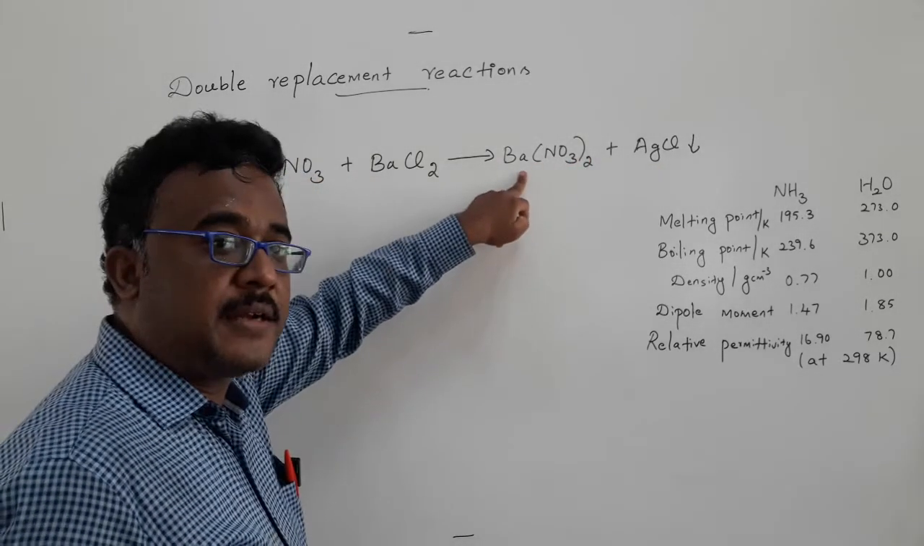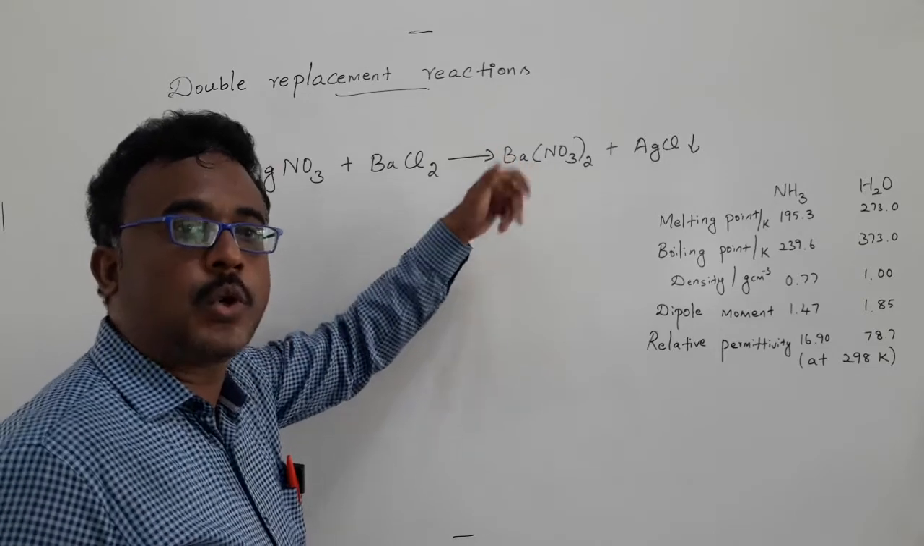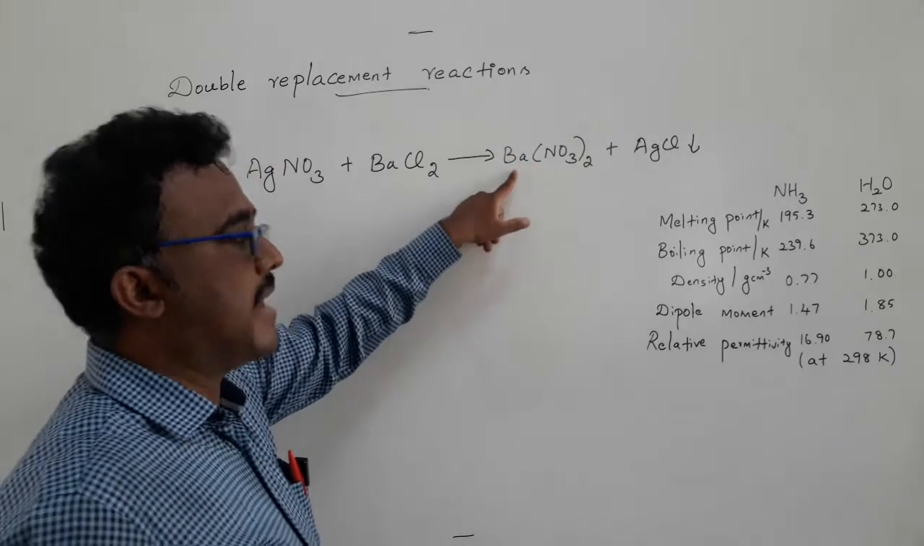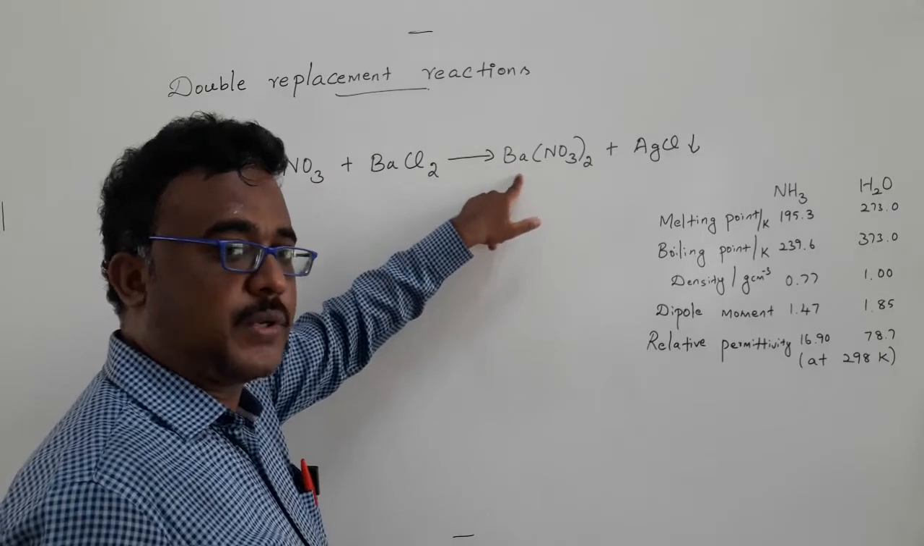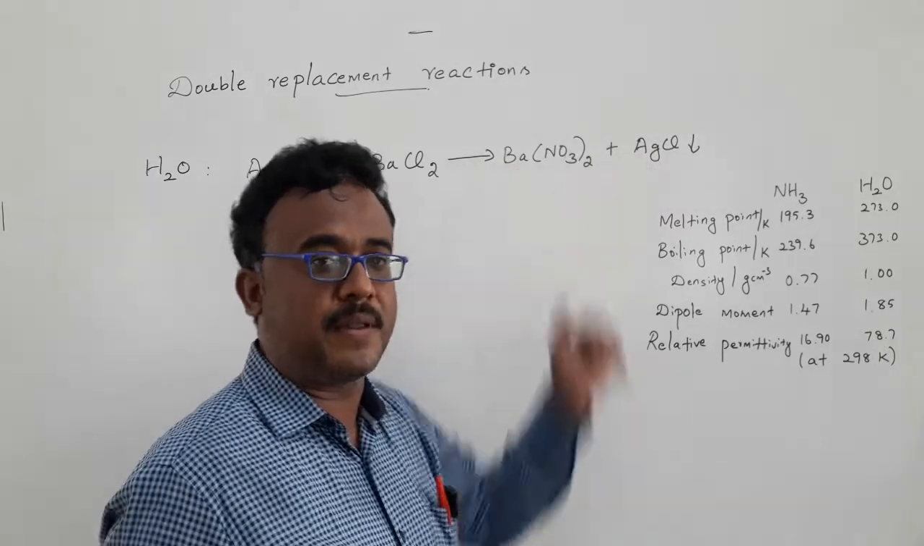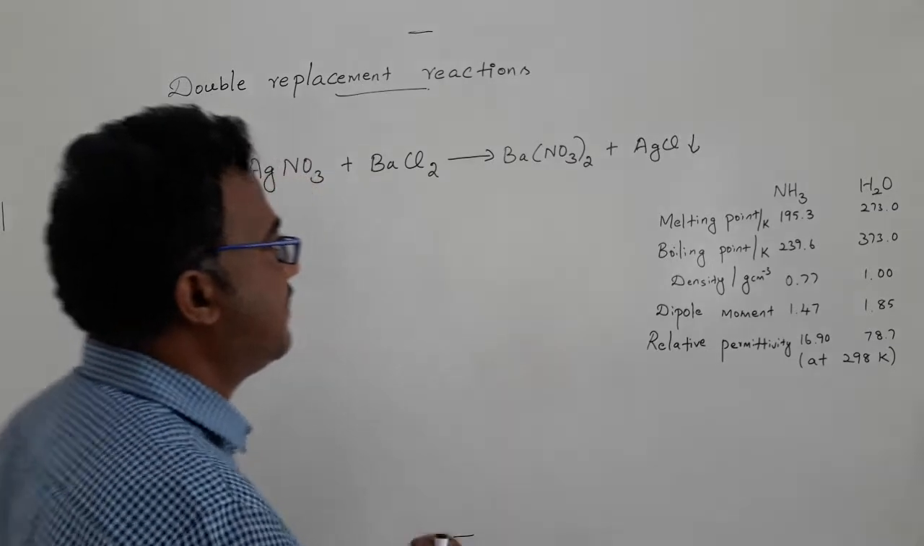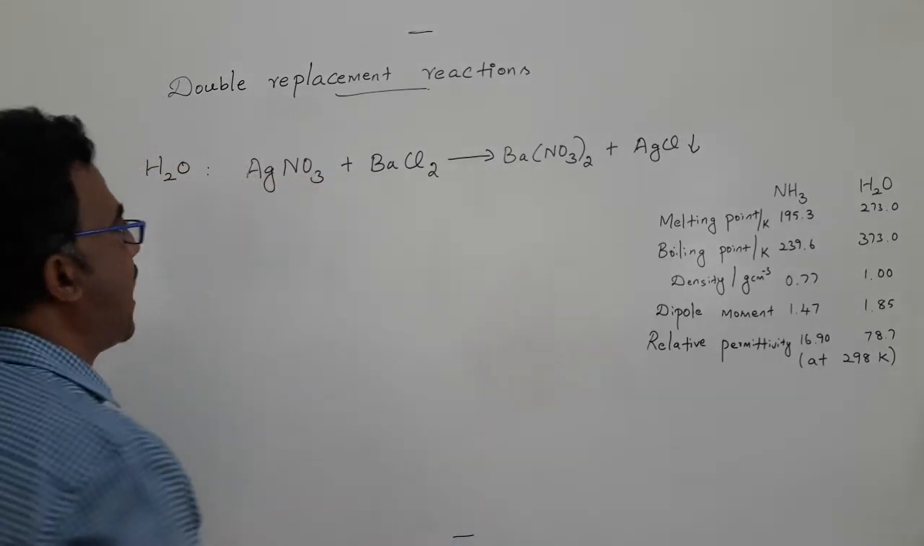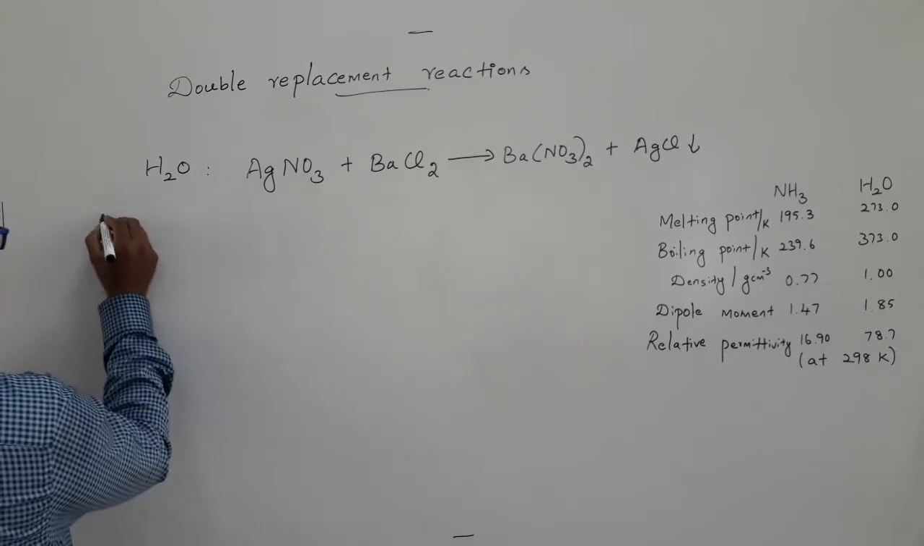But barium ion is a hard acid. So a hard acid can be stabilized by water molecules. That's why barium nitrate is present in the aqueous solution and silver chloride is precipitated. But it will be completely different when we carry out the reaction in liquid ammonia.